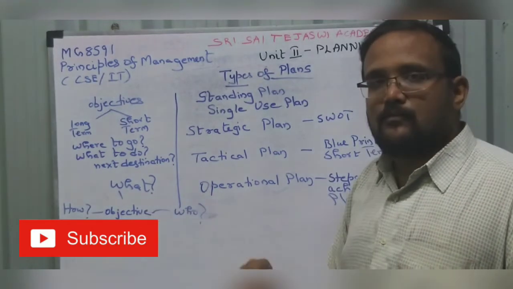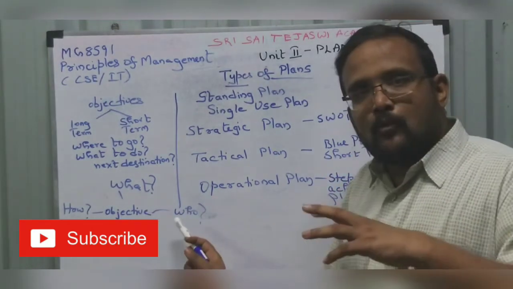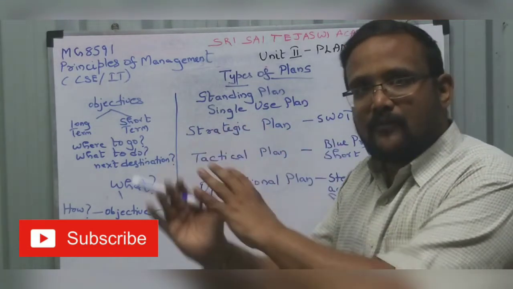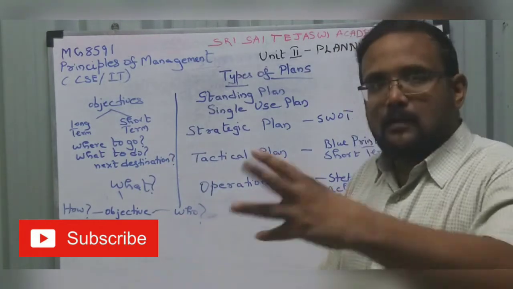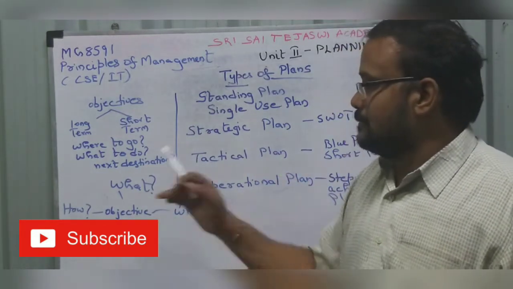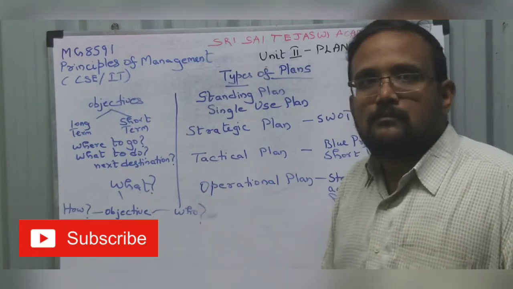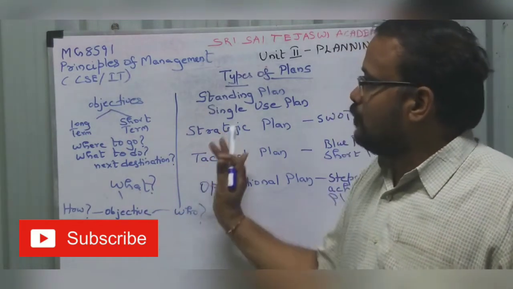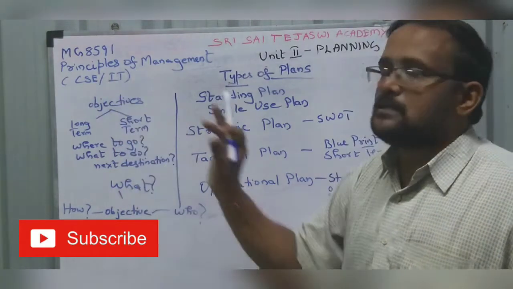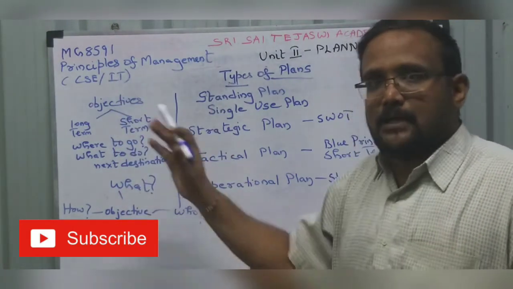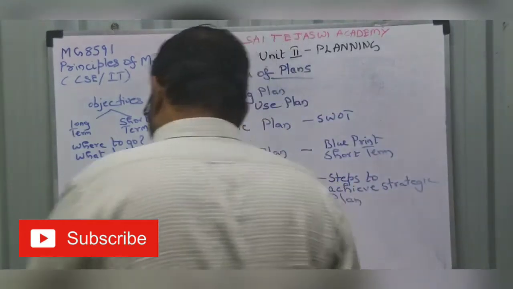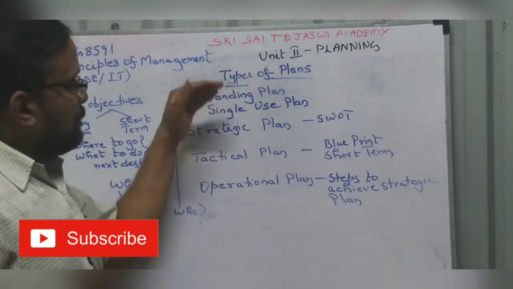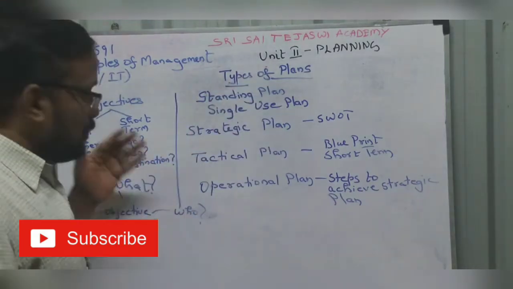So objective is what I am going to achieve. With who is going to do it for me? What are the departments I am going to have? What is the staff I am going to have? What is the labor? When? What period of time I am going to achieve my objective? How? What is the procedure I am going to follow? What is the technology? That is how. So if you get answers to these questions, then you have established your objectives. So now we have seen the process of planning, types of plans, standing plan, single use plan, different types of plan, and objectives.